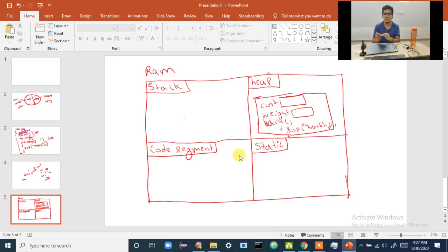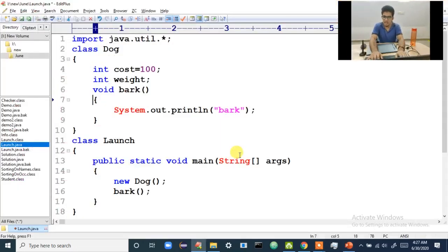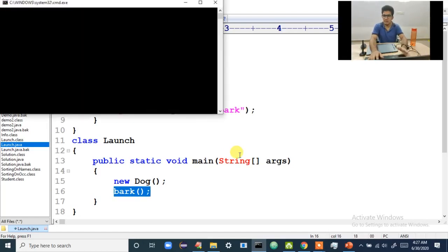Why are they present inside the object? Because they are instance variables. Instance variable means object variable. Instance variables will be present inside the object. So instance variables and instance methods are present inside the object. Since it is present inside the object, I can call this bark method because the object is created. Once the object is created with new Dog, I will try to call the bark method now. But watch here carefully. Can I call the bark method? Let's see.